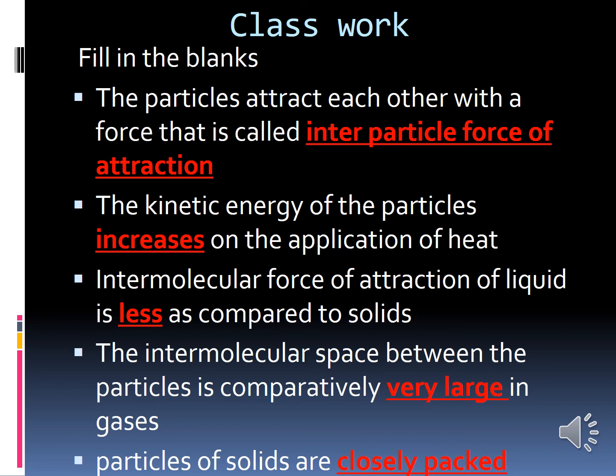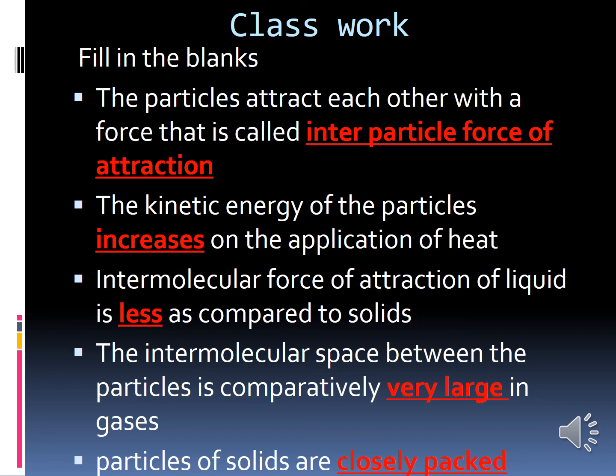Have you all completed, children? Okay, you will read it. Fill in the blanks. The particles attract each other with a force that is called interparticle force of attraction. And then the kinetic energy of the particles dash on application of heat. We have learnt, yes, it will be increasing. While heating, the kinetic energy will be increasing. So the answer is increases.